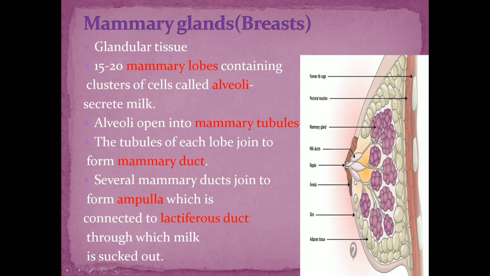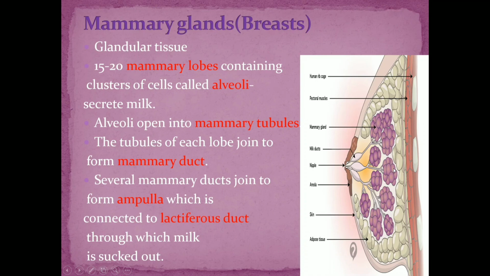So here you can see these mammary ducts join to form a wider ampulla, which is connected to the lactiferous ducts. You can see these are the lactiferous ducts through which the milk will be sucked out, and the tip of the mammary gland through which the milk comes out is called the nipple. Hope it's clear. So that is all about the structure of mammary glands.